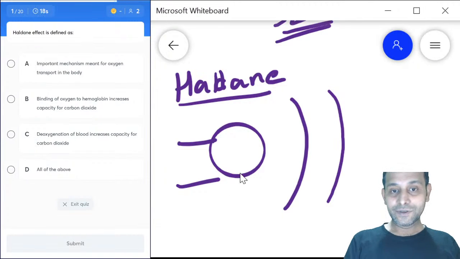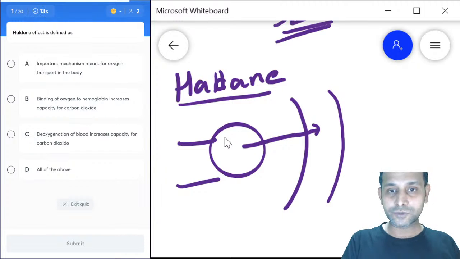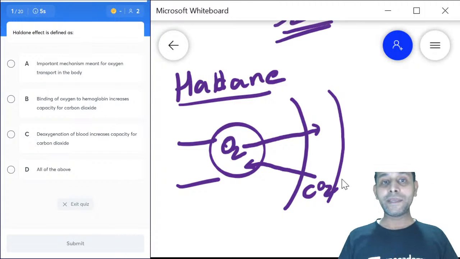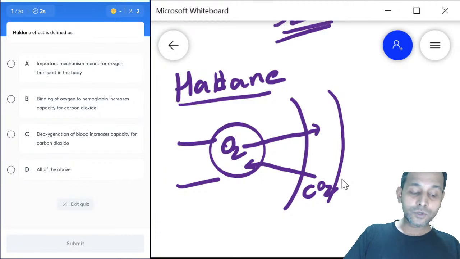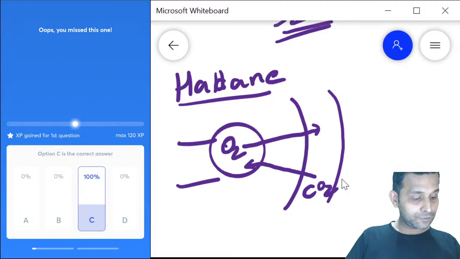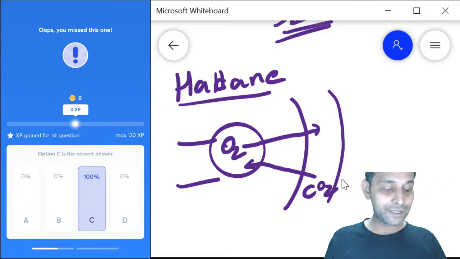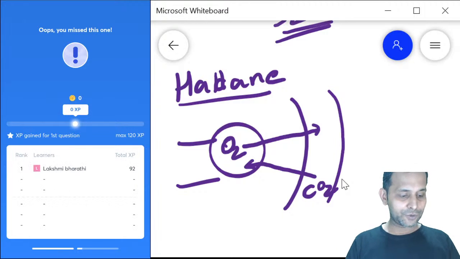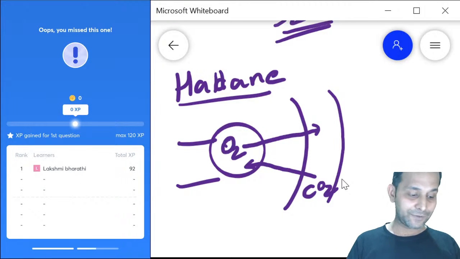Haldane's effect is when more oxygen moves from alveoli to blood, more carbon dioxide is released from blood to alveoli. So it is oxygen binding to hemoglobin that causes more CO2 to be released. The right answer is option C. That's great. Dr. Lakshmi has answered it very right. Congratulations to all of you.